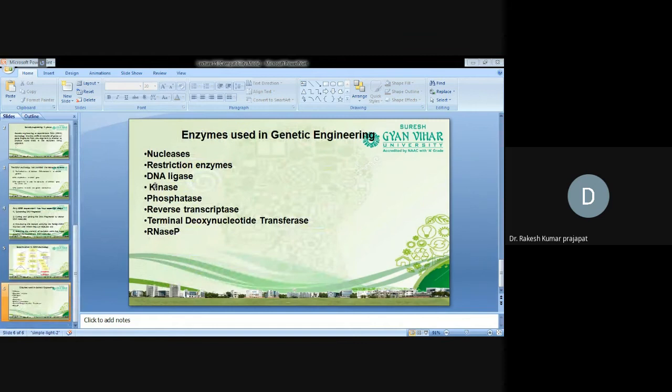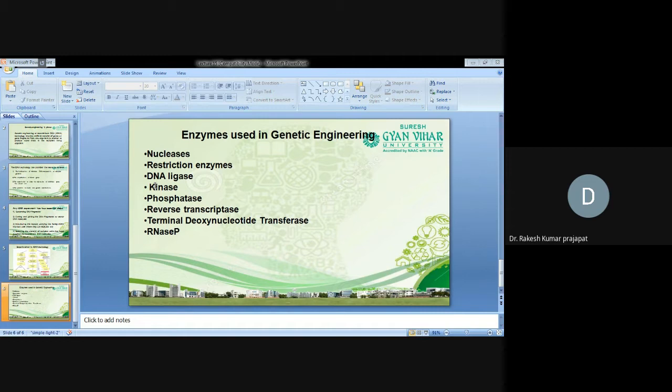There are different enzymes which are used in genetic engineering. Nucleases. Nuclease enzymes degrade the DNA, means cut the DNA. They will randomly cut the DNA from any site. Restriction endonucleases, restriction enzymes, this is important. Restriction endonucleases are the enzymes which cut the DNA at a specific sequence. Means sequence based recognition. First they will do sequence based recognition, and at that sequence they will cut. They form a small cut in the DNA.